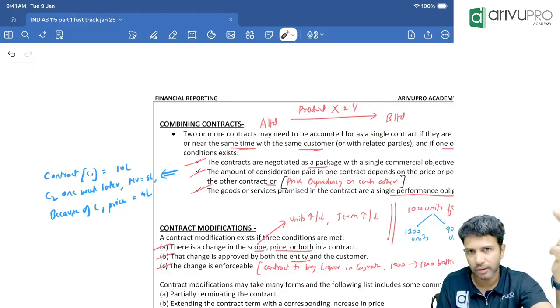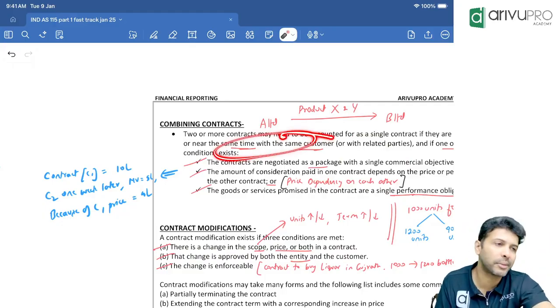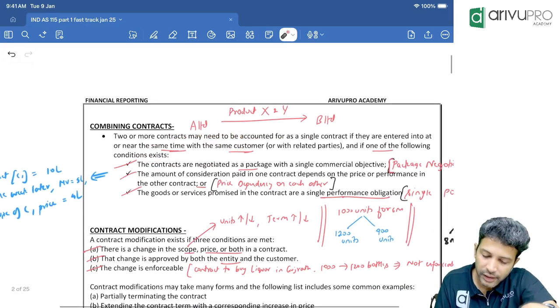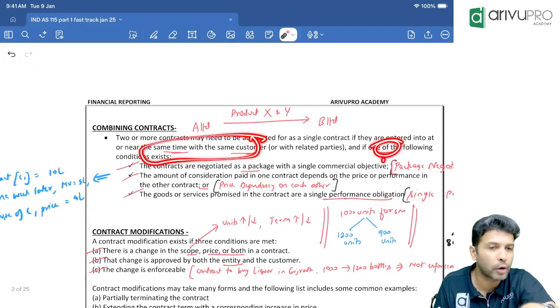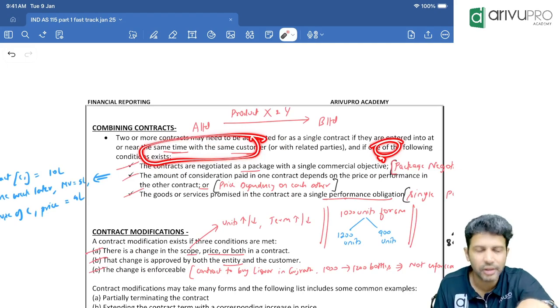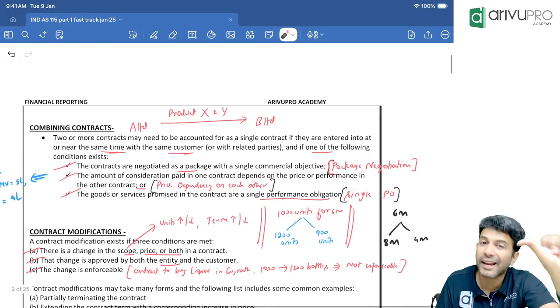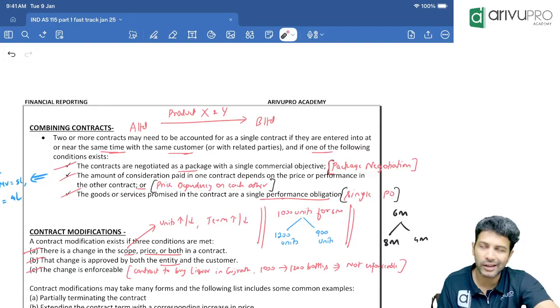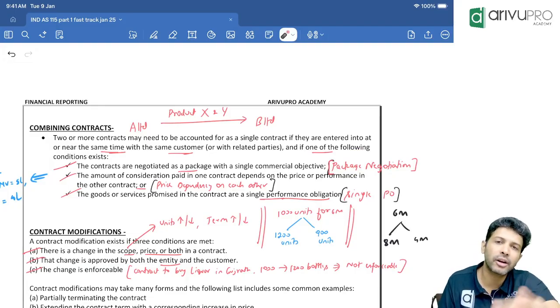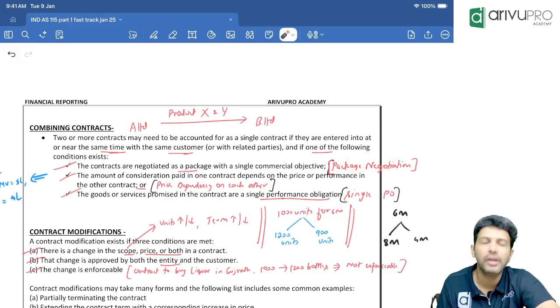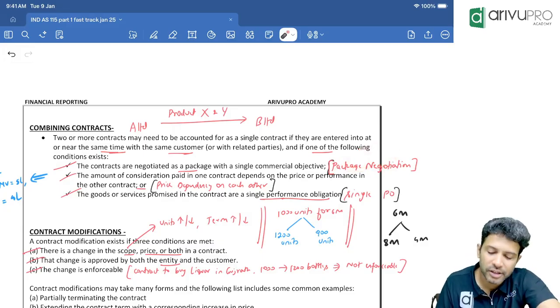Two conditions, same customer at the same time, plus any one of the following should be satisfied. First, the contracts should be negotiated as a package. You have entered 2 contracts, so you should have done a package negotiation for them. I'll tell you what that is. Second, if this fails, you can check the next one: the price of one contract depends on the price of the other. There is a price dependency. Third, they represent a single PO.